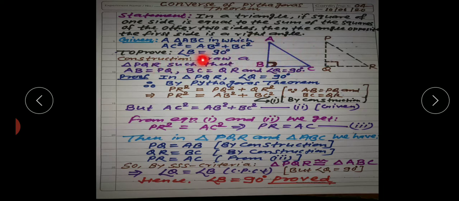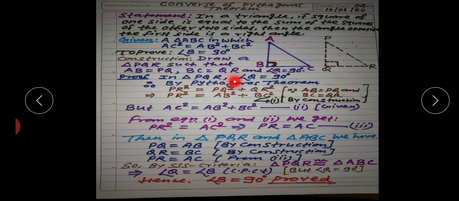In construction you have to draw another triangle PQR in such a way that the length of PQ should be equal to the length of AB, and the length of QR should be equal to the length of BC, and angle Q of triangle PQR should be equal to 90 degree. So this is the required construction for proving the converse of Pythagoras theorem. Now in the proof we have to start from this triangle.